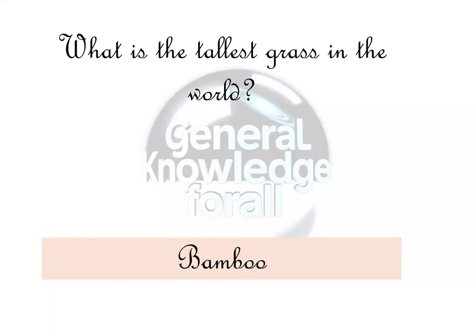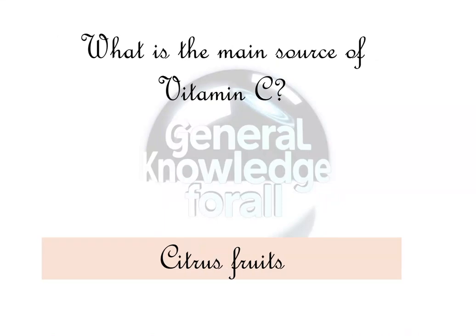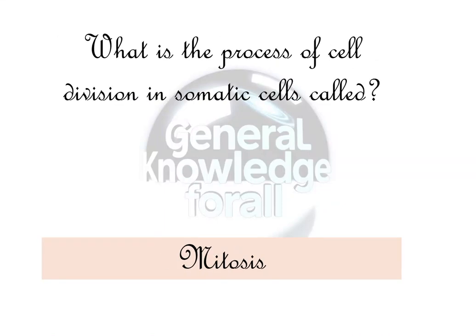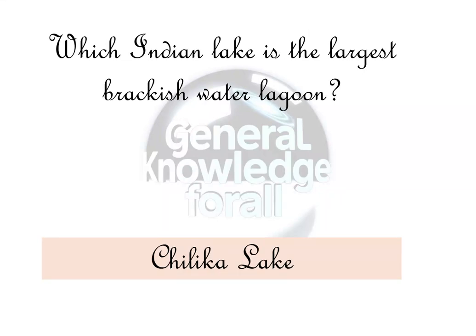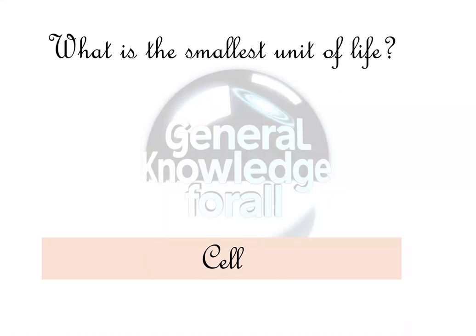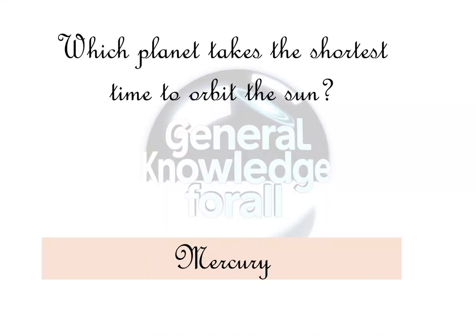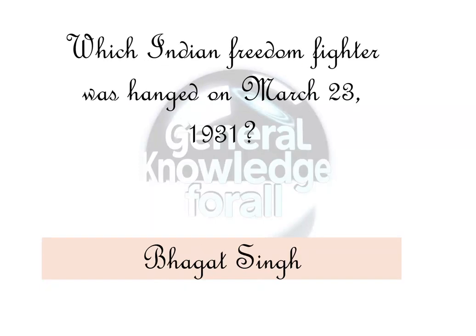What is the tallest grass in the world? Bamboo. What is the main source of vitamin C? Citrus fruits. What is the process of cell division in somatic cells called? Mitosis. Which Indian lake is the largest brackish water lagoon? Chilika Lake. What is the smallest unit of life? Cell. Which planet takes the shortest time to orbit the sun? Mercury.